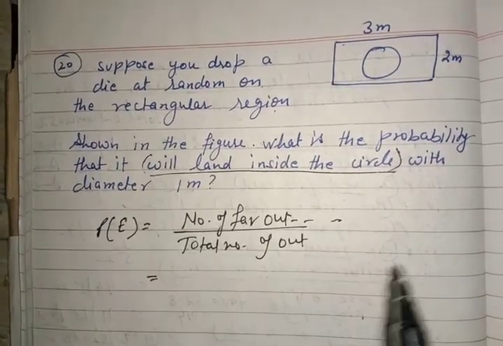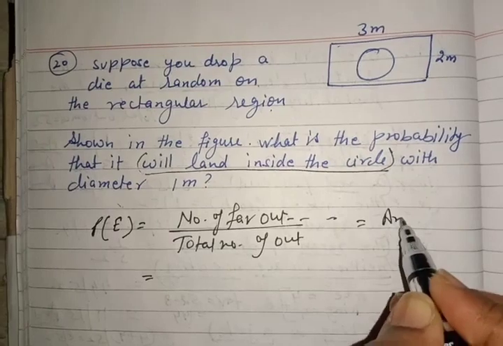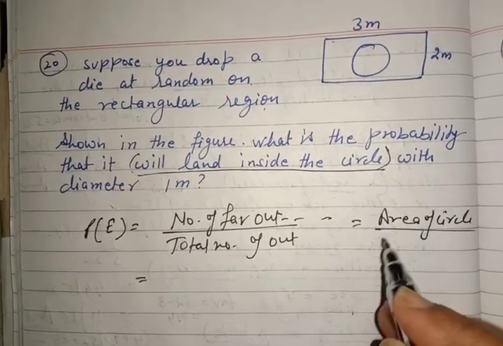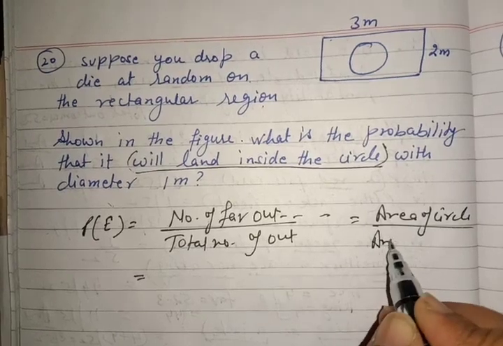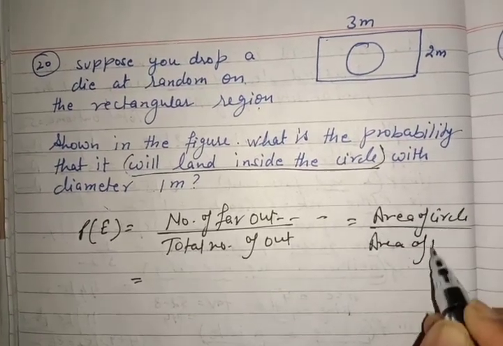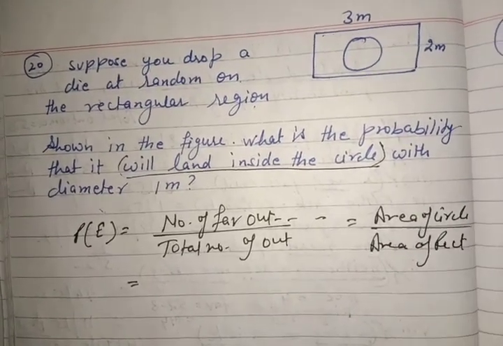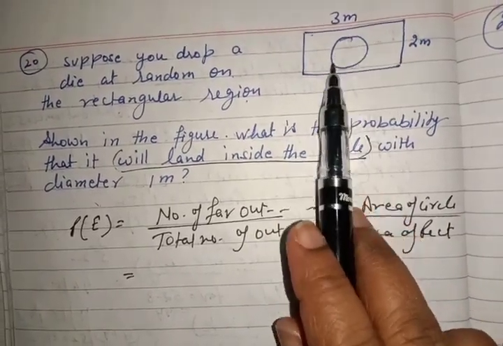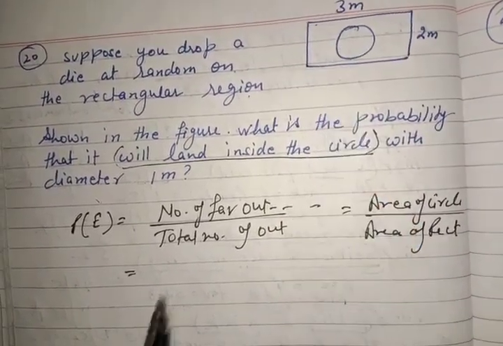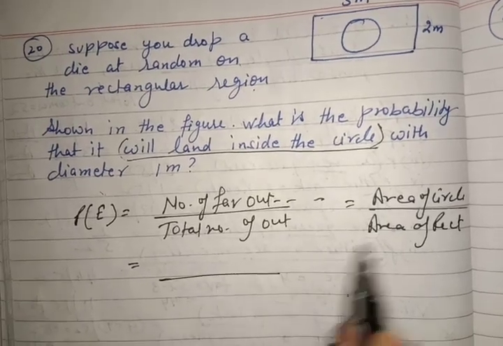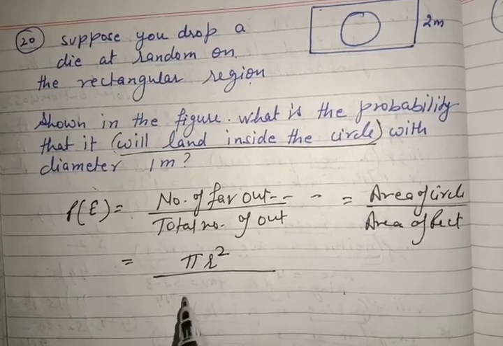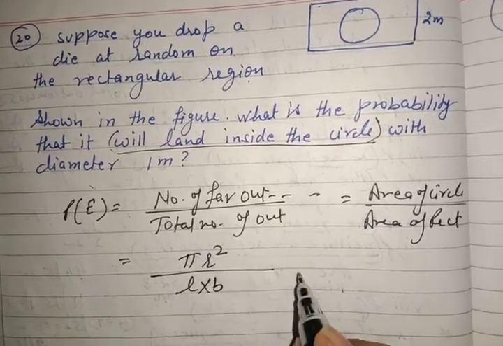So area of the circle is favorable, and total area of the rectangle is our total outcomes. This is the total space given and this is the favorable space they are asking. The area of the circle is pi r square, and the area of the rectangle is L into B.